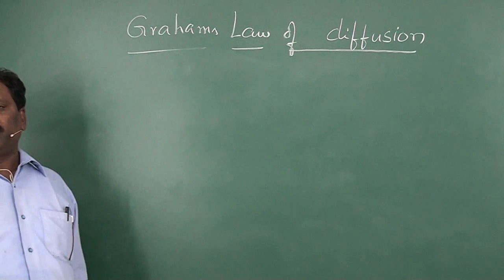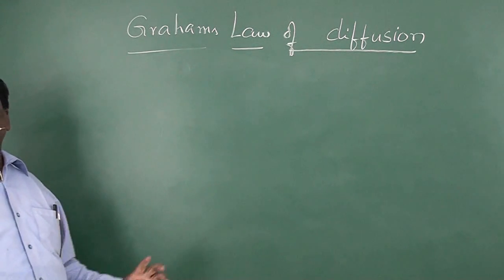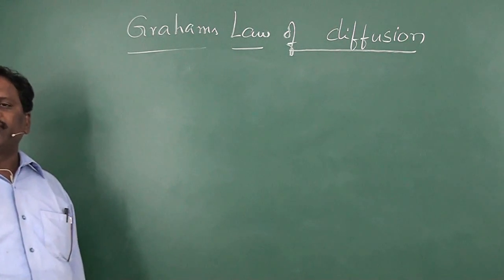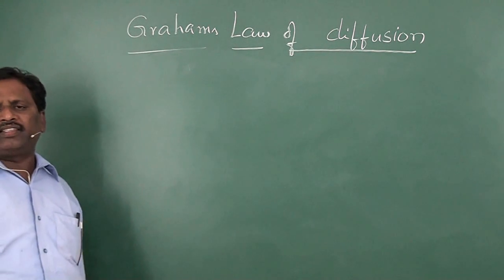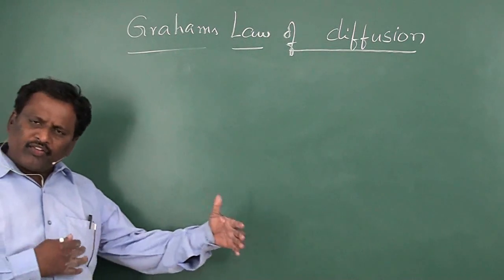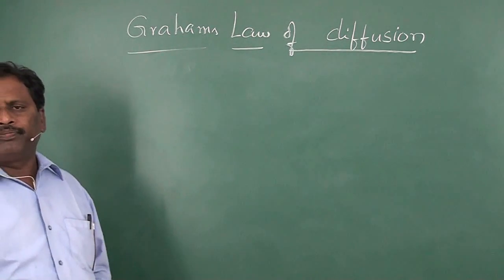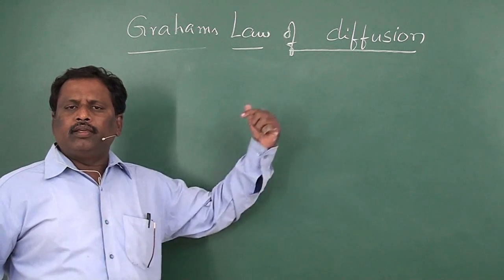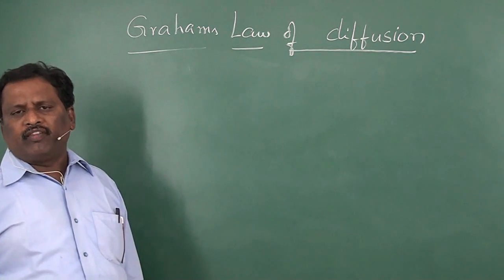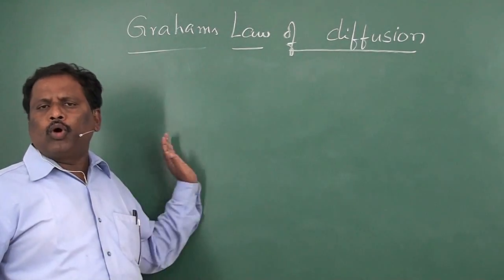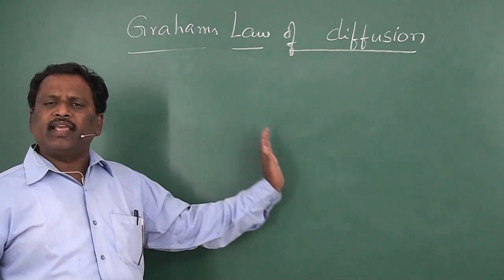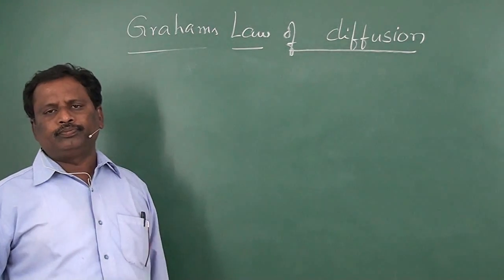Now, if 1 mole of gas is taken, the mass of the gas will be equal to its molecular weight. When 1 mole of two different gases is considered, their masses will be in the ratio of their molecular weights, and at the same conditions of temperature and pressure, both the gases will occupy the same volume.